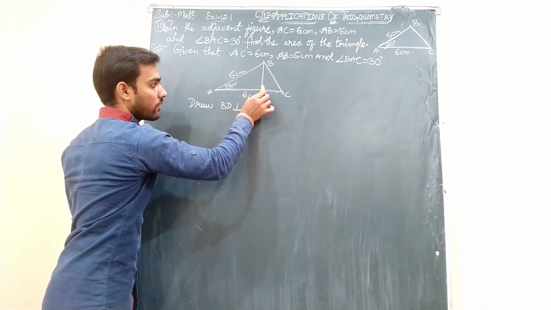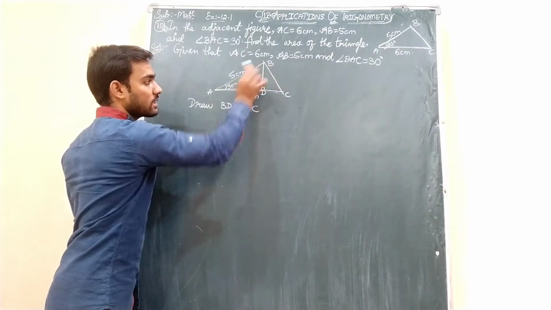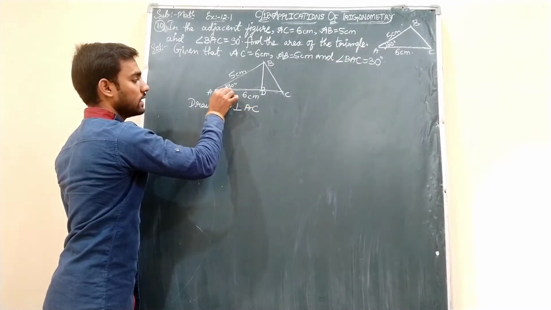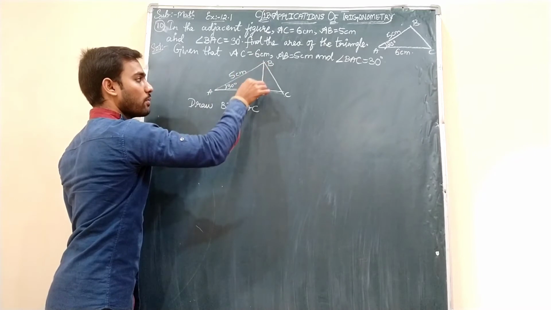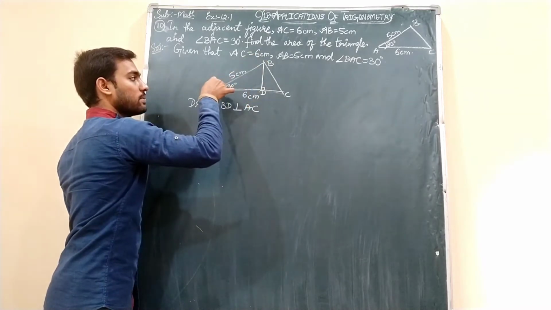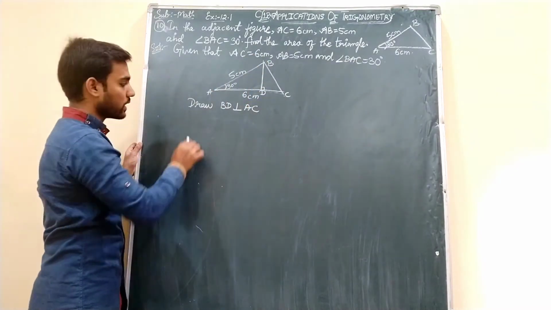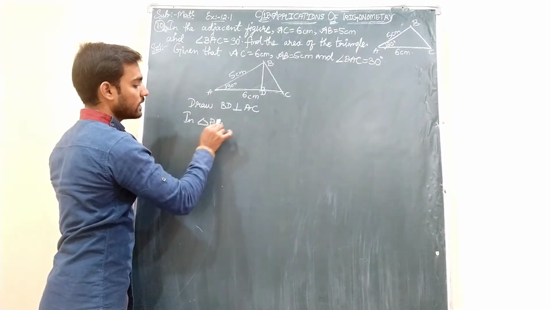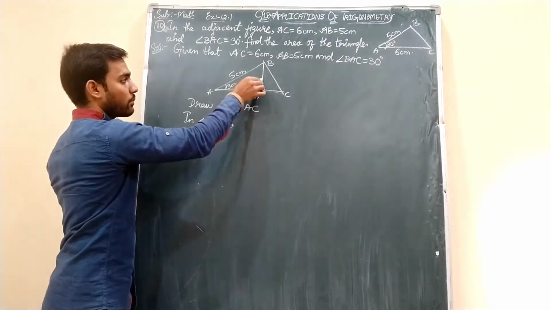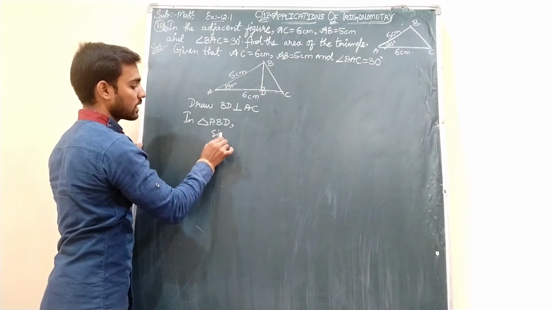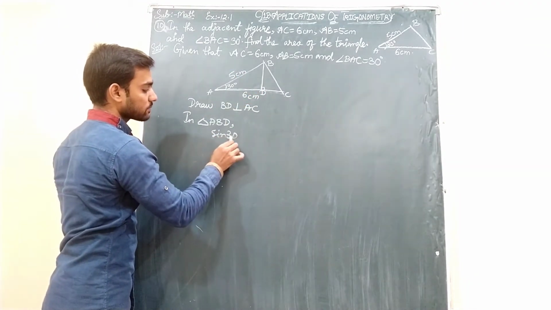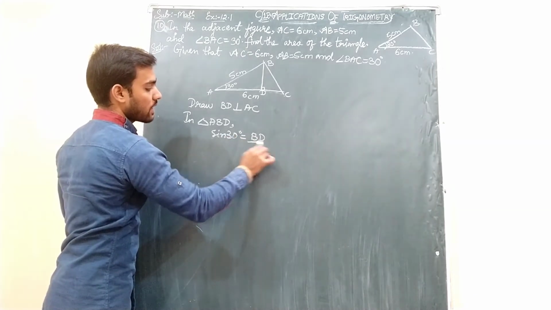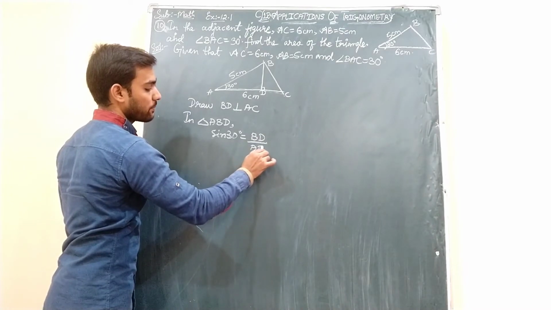So now, after drawing this perpendicular, this became a right angle triangle. Okay students, so in this right angle triangle, this is the angle 30 degrees. With respect to this angle, this is the opposite side, and this is the complete side we know, the hypotenuse. Okay, so in triangle ABD, I am taking opposite over hypotenuse, meaning the sine ratio. Sin 30 degrees equals opposite is BD and hypotenuse is AB.